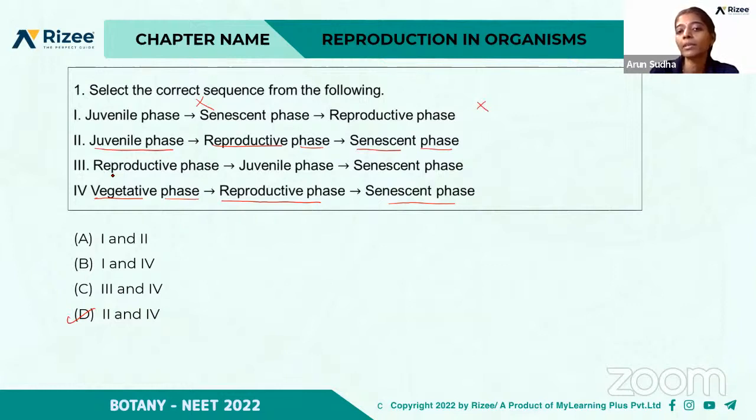And also here, first it is given as the reproductive phase. So first should be the juvenile phase. So this is also a wrong sequence. Okay, you're clear, right?